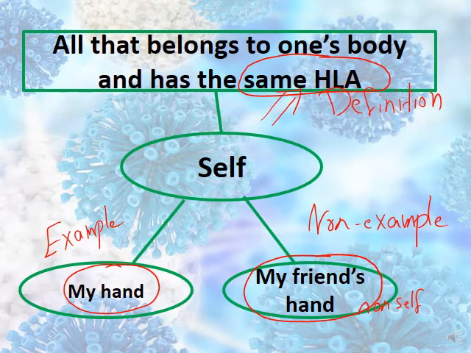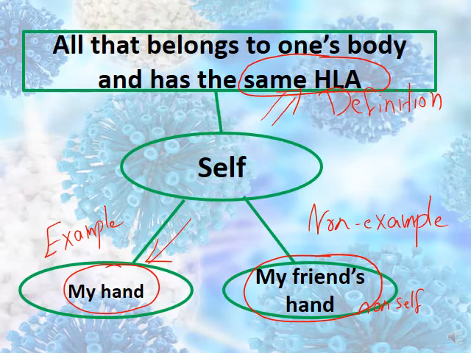As a revision, what is the self? Self is all that belongs to one's body and has the same HLA. Examples: my hand, my liver, my pancreas, my kidney, my stomach, my eye. Non-examples: my friend's hand, my friend's kidney, my friend's nose. All of them are non-examples.